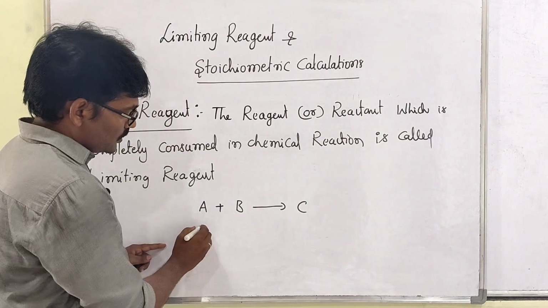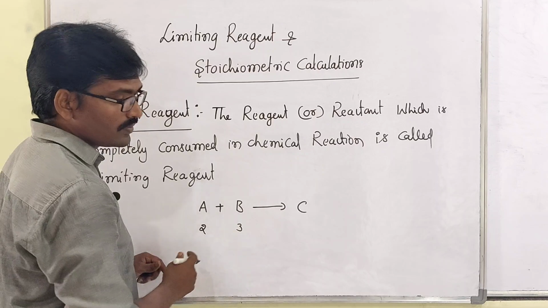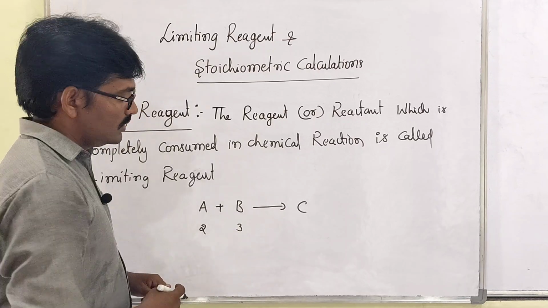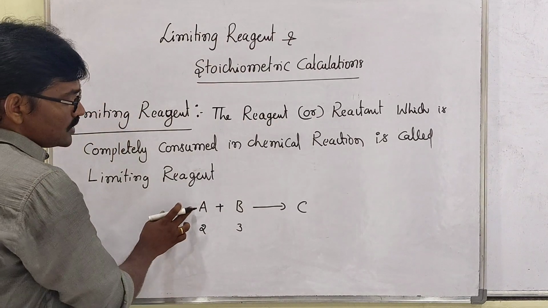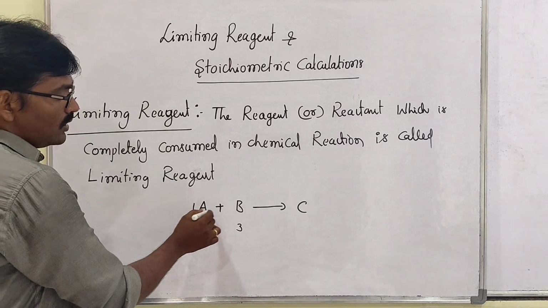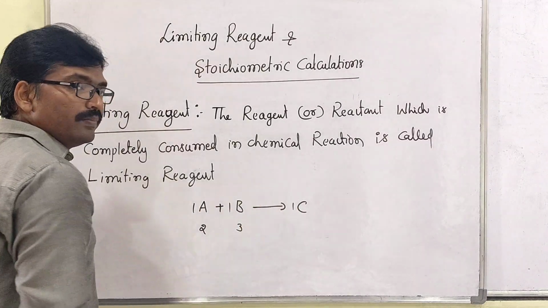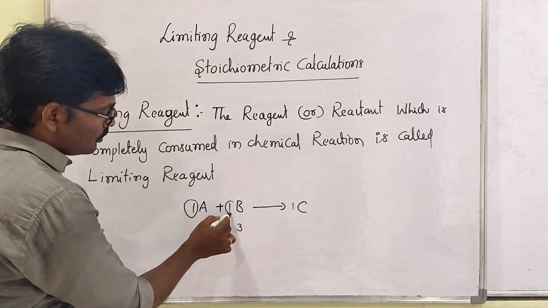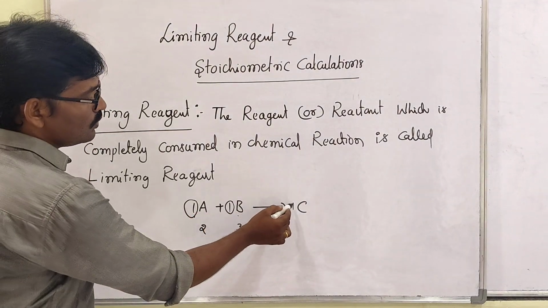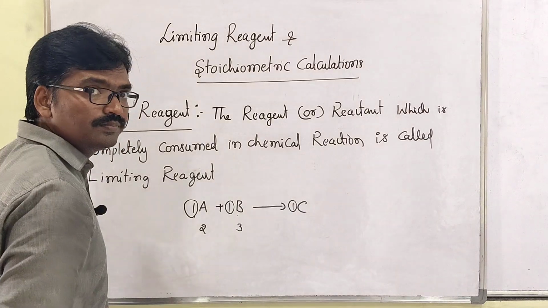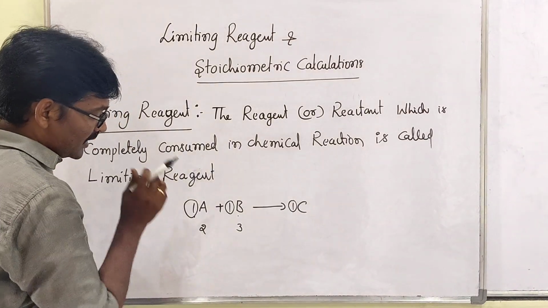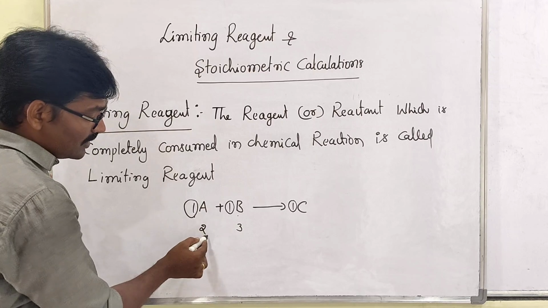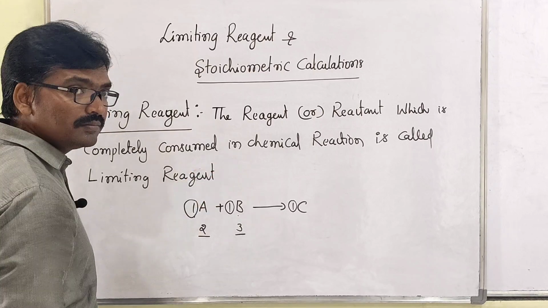Okay, here 2 moles are given, then 3 moles are given. Now actually according to the stoichiometric coefficient, here 1 mole, then 1 mole will be there. So the stoichiometric coefficient here is 1 mole and here is 1 mole. 1 mole reacting with 1 mole forms 1 mole of product. But in case they are given 2 moles, then 3 moles are there.